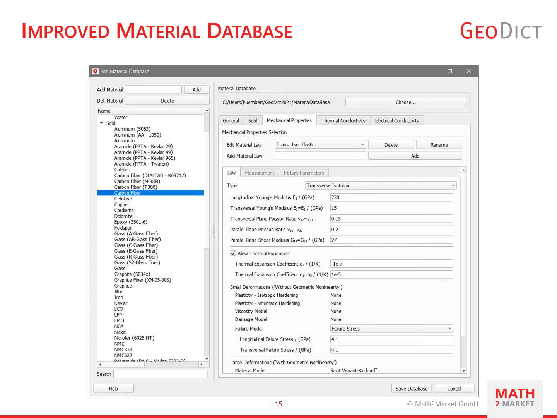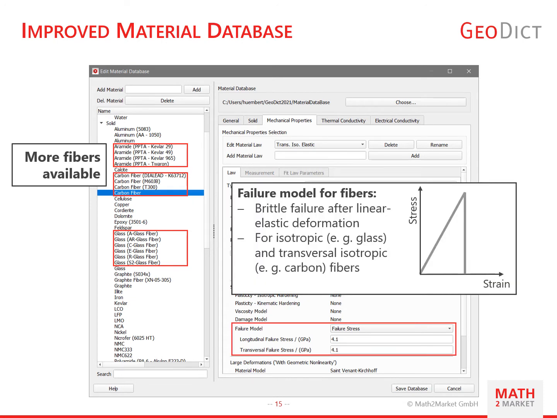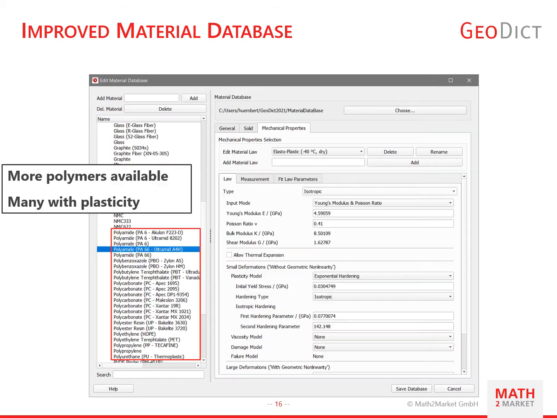Second, we facilitate the definition of your own material laws. In this screenshot, you can see that GEODIC 2021 comes with a selection of different carbon, glass and aramide fibers. In addition, you can define your own fibers using GEODIC's failure law for brittle materials. You just need a Young's modulus and a tensile strength, and it also supports transversal isotropic materials. That makes it perfect for carbon fibers.